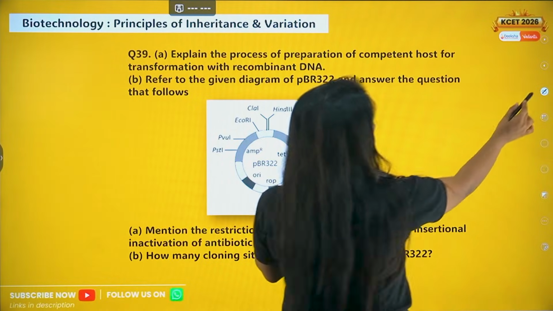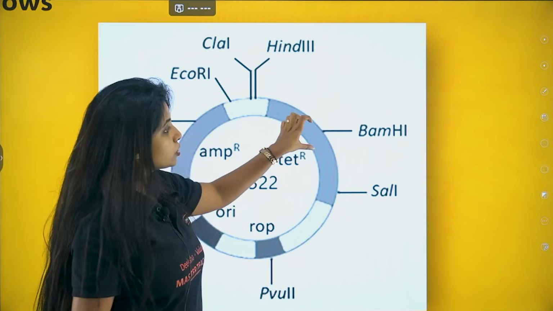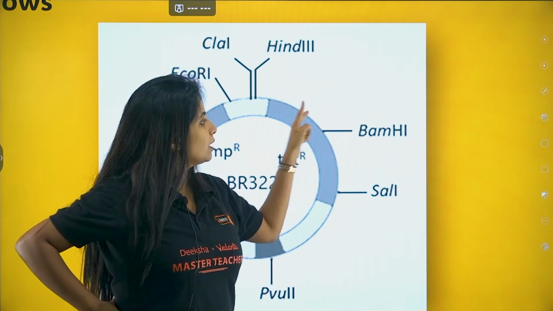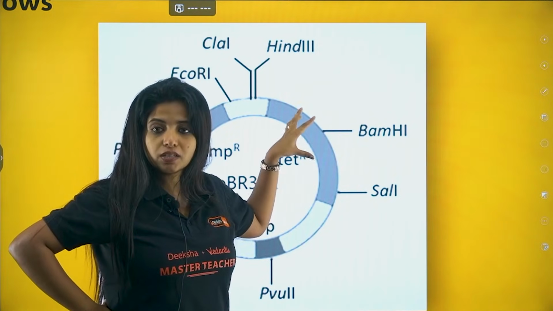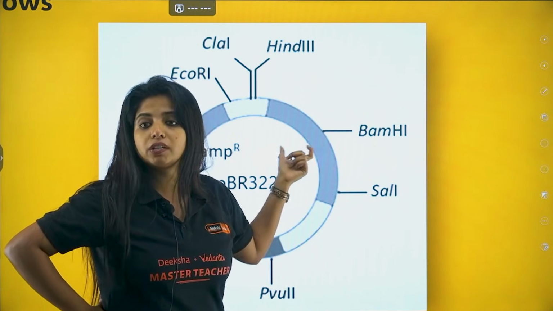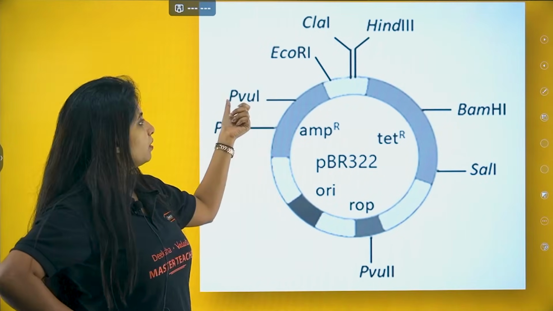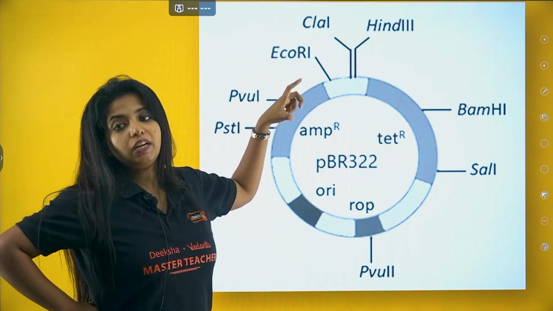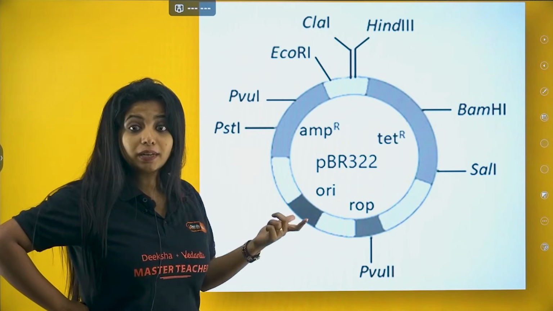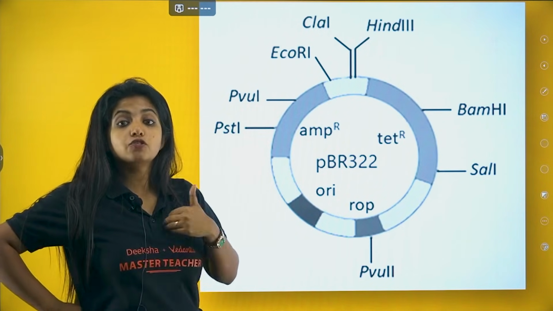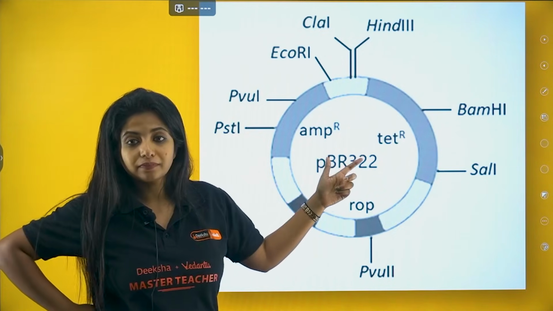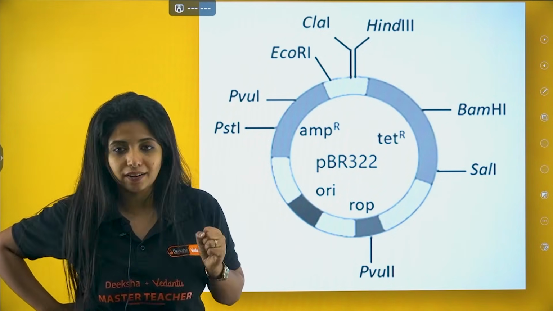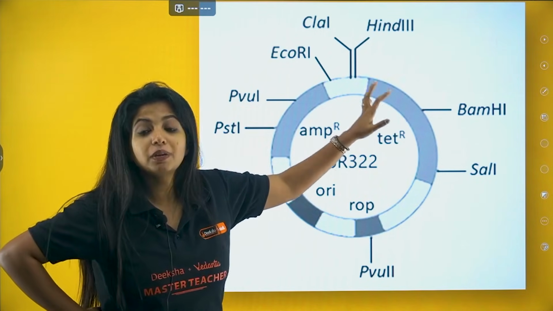Okay, and over here, this is also the site for the restriction enzyme BamHI or SalI. Suppose BamHI makes a cut over here and inserts something else, what will happen? It won't be tetracycline resistant anymore. Similarly, if I use PvuI to cut this to insert something over here, my dear children, it won't be resistant to ampicillin. So you have been asked, what are the restriction enzymes I should be using for making insertional inactivation happen up there. So when I am inserting, things should be getting inactivated.